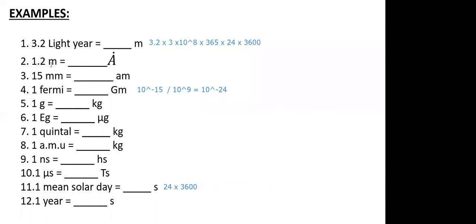It's question 2. 1.2 meter in angstrom. So 1 angstrom is actually equal to 10 to the power minus 10 meter. So just reverse it. So we can say your 1 meter will be equal to 10 to the power 10 angstrom. So 1.2 meter will be, the final answer is 1.2 into 10 to the power 10. Yeah, Dhruv, that is your answer.